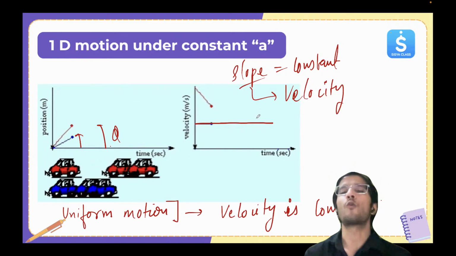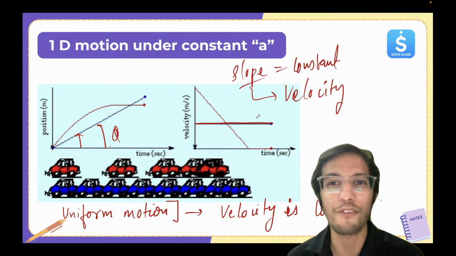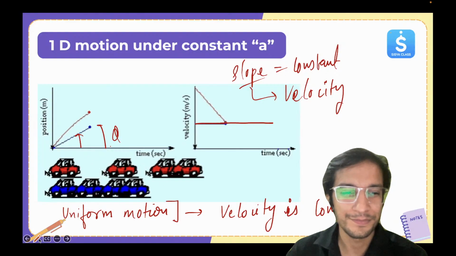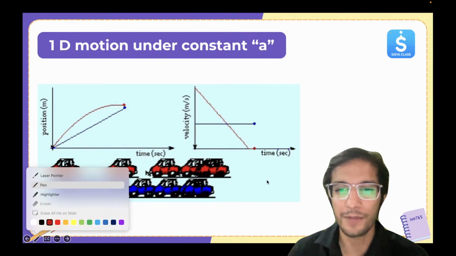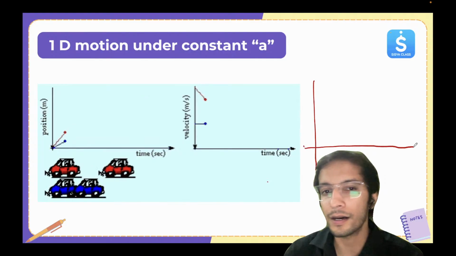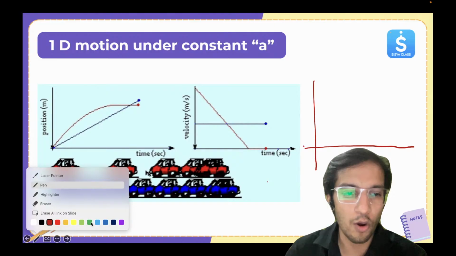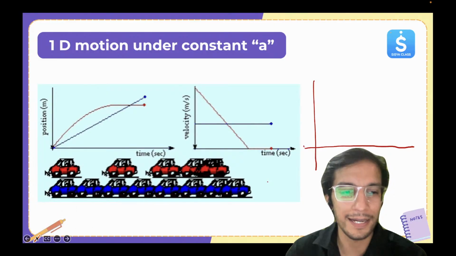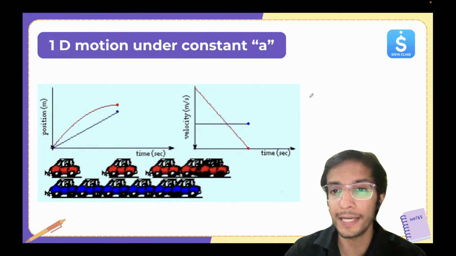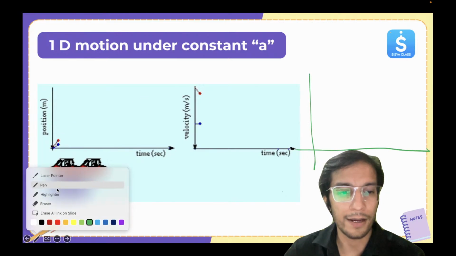Okay. Now, if I want to draw the AT graph for this one, how is it going to look like? Let's draw. Pay attention, very important. Let's first draw for the red one. For the blue one, it's very easy. Let's take a different color, a green color. Let's say we draw green lines and use red for the red car.